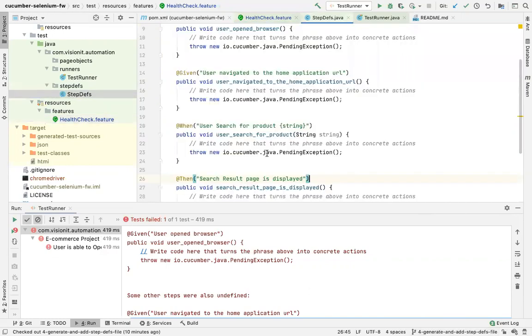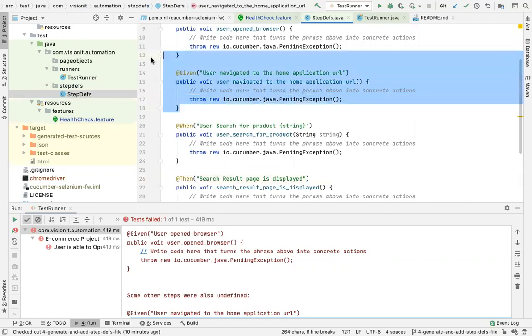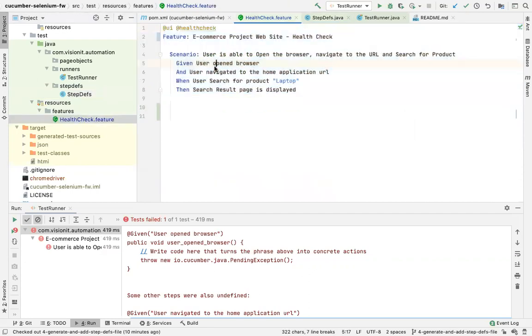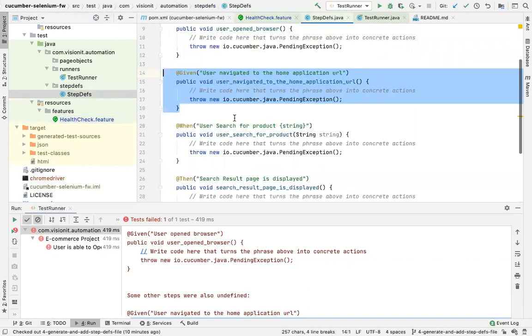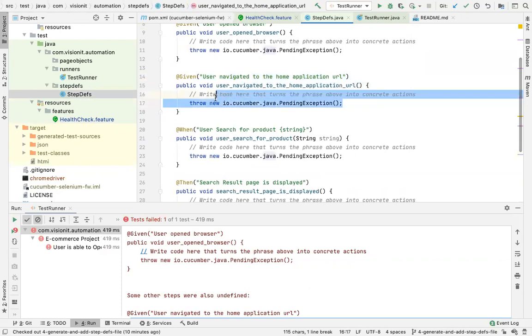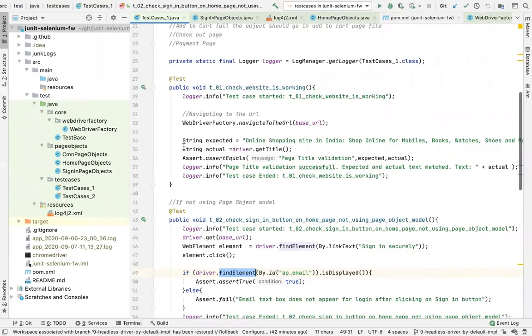So right now what you have to do is, see, Cucumber generated steps for you, right? That means it has given you a way to map this statement with the step definition methods, but it did not give you anything else. It did not give you what your test case should do. That you have to write. So the way you were writing in JUnit, the same kind of logic structure you have to write there.